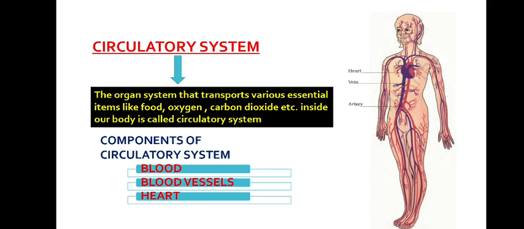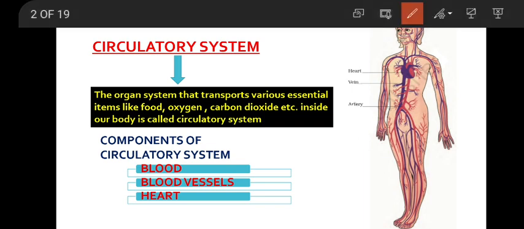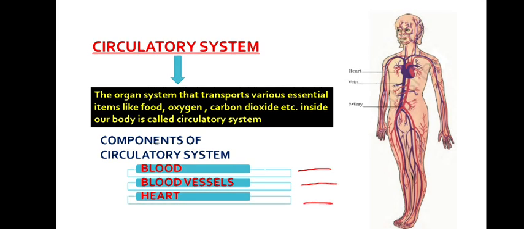The circulatory system is made up of mainly three components. They are blood, blood vessels and heart. What are they? The components of the circulatory system are blood, blood vessels and heart. Now we will discuss today about blood and its composition.